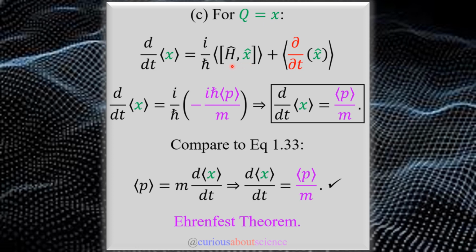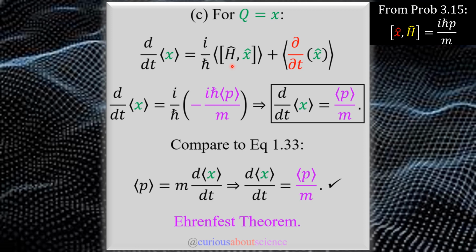In particular, we saw this in problem 3.15. Recap from there. We saw that the expectation of x with the Hamiltonian led to the i h bar p over m. However, we have the reverse case, which is okay because if we have the opposite order, we can use the anti-symmetry property here. And what we can verify is that we could switch the order at the cost of a negative sign, which we do here. We have the negative sign.